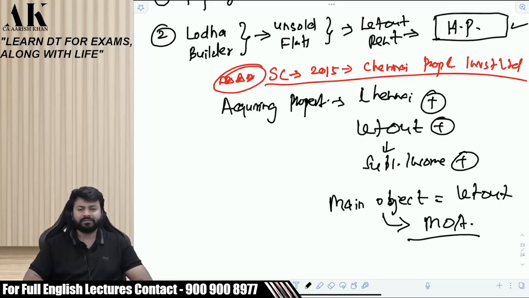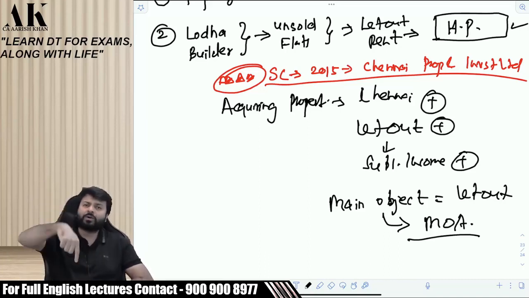PGBP? What do you feel? PGBP or HP? Again, there is a dispute. That's the matter. That's the reason the matter has gone till the Supreme Court. Otherwise, it would not have gone if everybody would have given the same opinion. And the answer is PGBP. The Supreme Court said that here the business of the assessee is to acquire and let out.